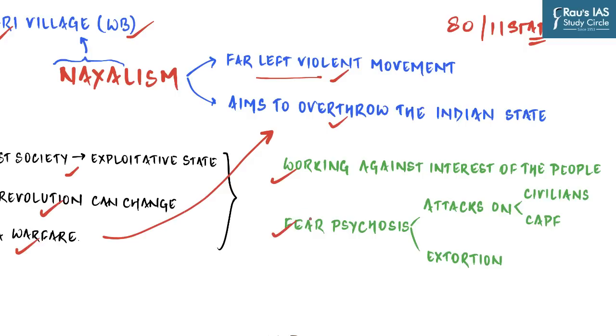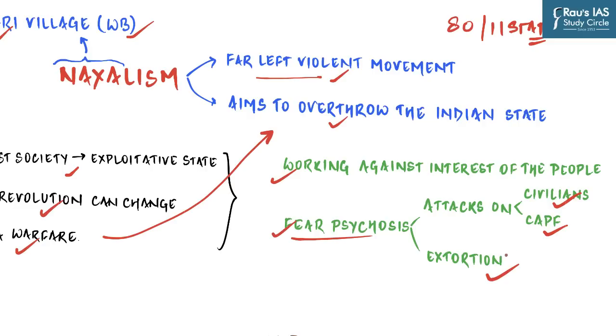They want to perpetuate their power in jungles through fear psychosis. They attack civilians and personnel from CAPF, or Central Armed Police Forces. They carry out regular extortions, not just from the local people but also from industrialists. So although they claim to base their ideology on Marx and against capitalism, they let the industries thrive as long as they agree to pay protection or extortion money.